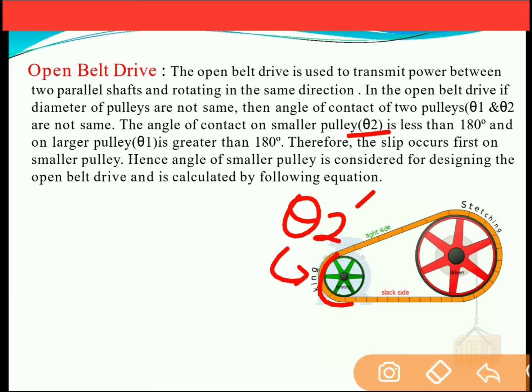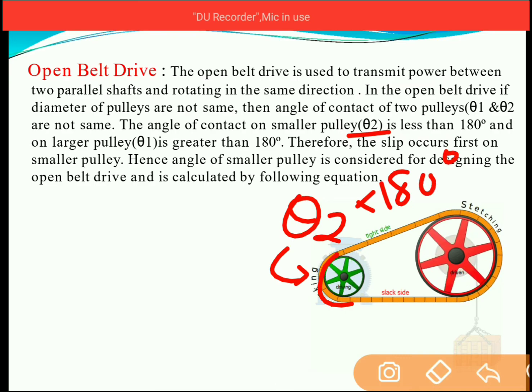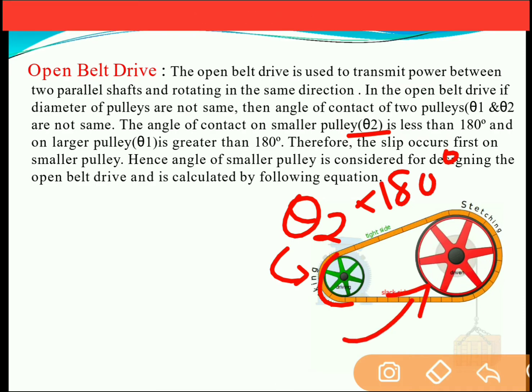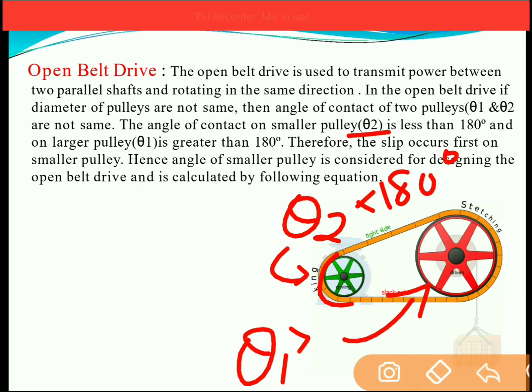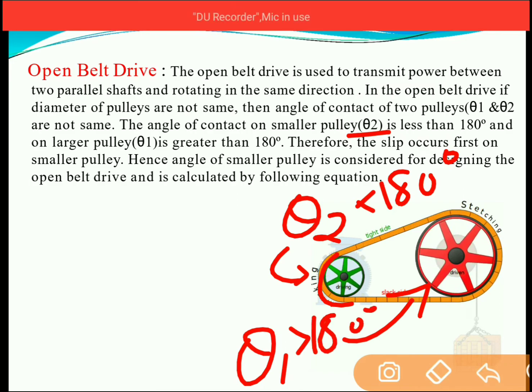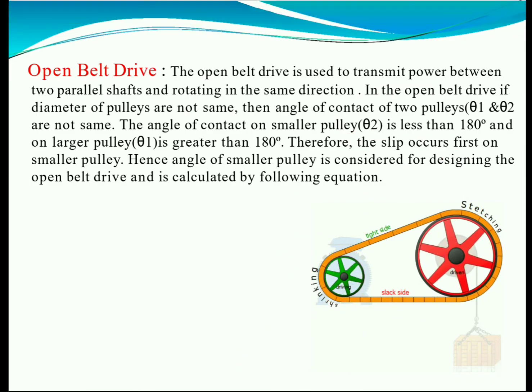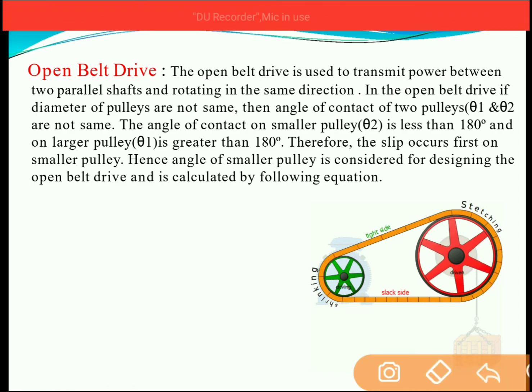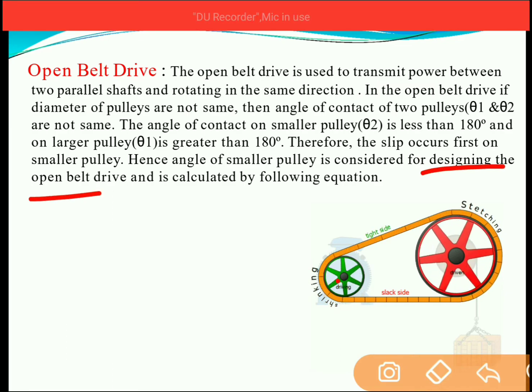It will be less than 180 degrees, and the angle on the larger pulley, that is theta 1, will be greater than 180 degrees. So the chances of slip can occur on the smaller pulley. That's why, for the smaller pulley, the angle of arc of contact should be taken into consideration for designing the open belt.